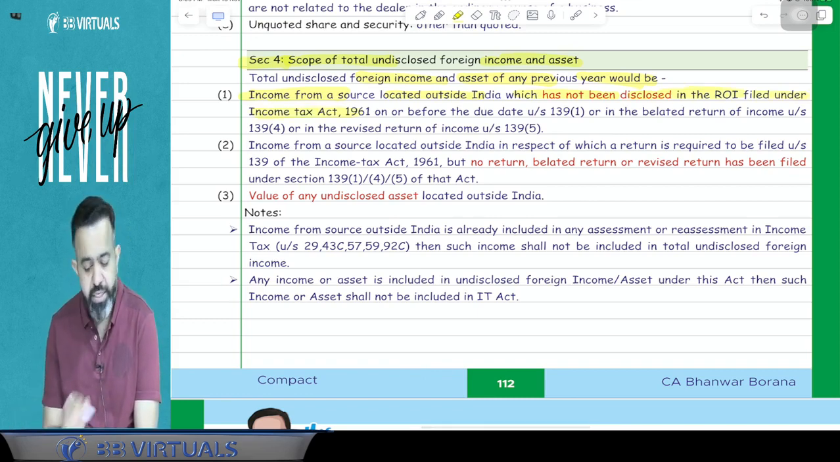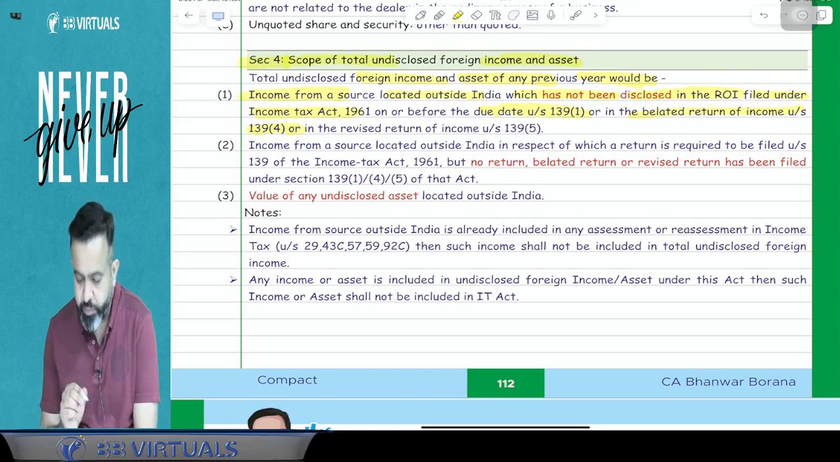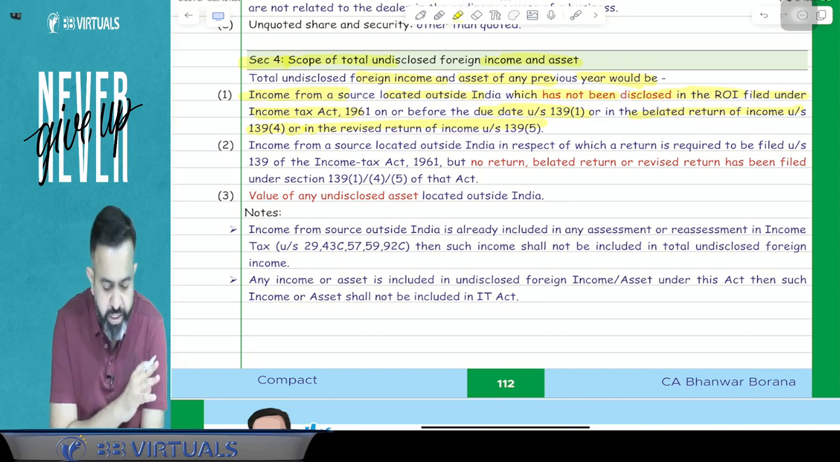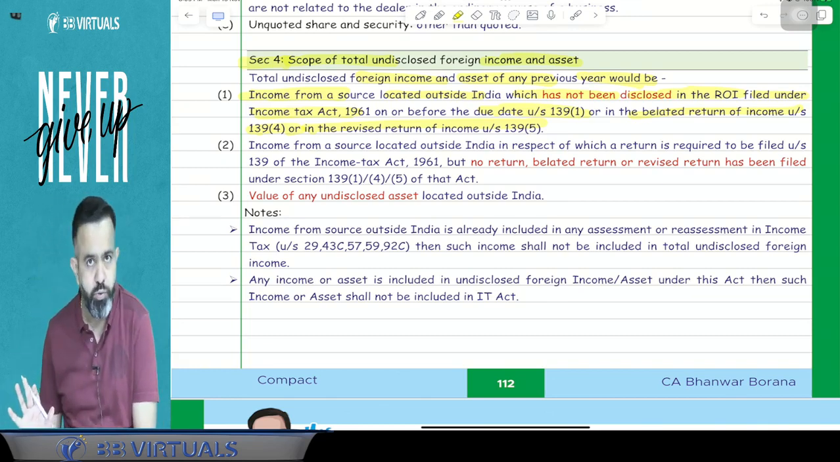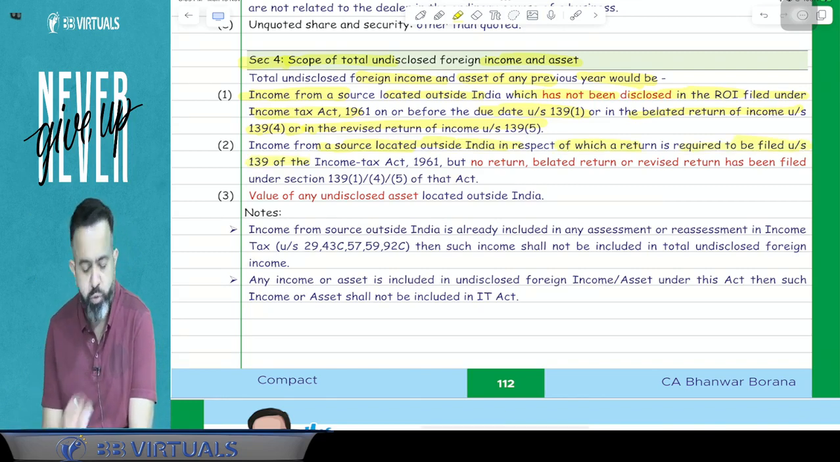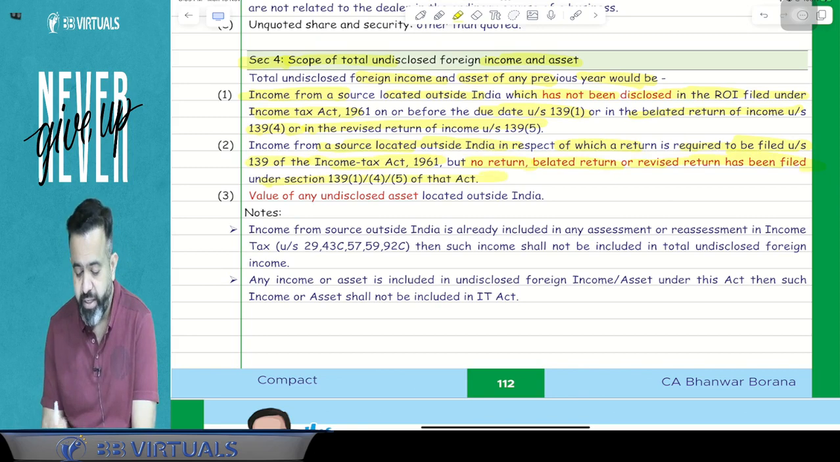filed under the Income Tax Act 1961 on or before the due date under section 139(1), or the belated return under section 139(4), or in the revised return under section 139(5). So you have not disclosed that income. That is called your undisclosed foreign income. Or income from a source located outside India in respect of which a return is required to be filed under section 139 of the Income Tax Act 1961, but no return or belated return or revised return has been filed under these sections. Or guys, value of any undisclosed asset located outside India.